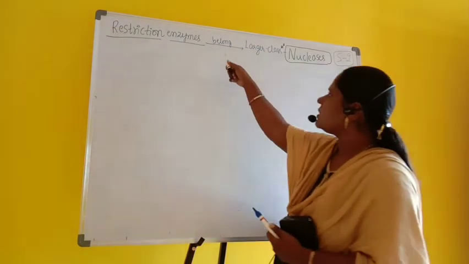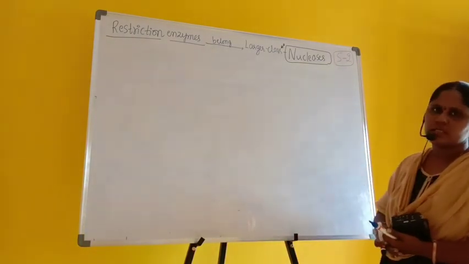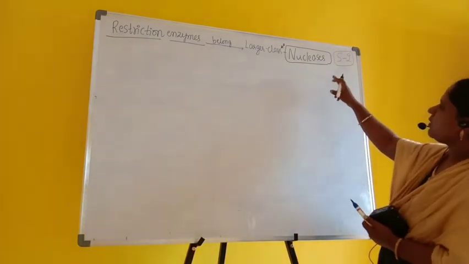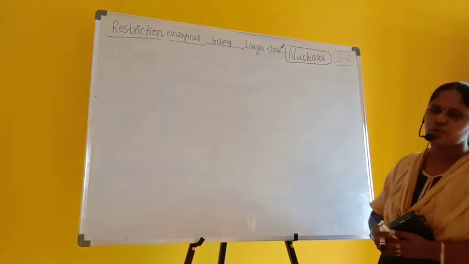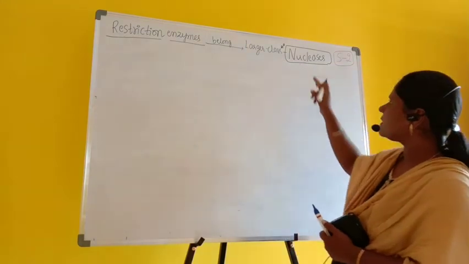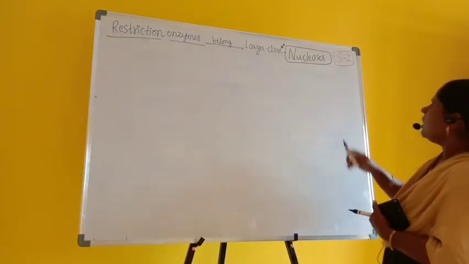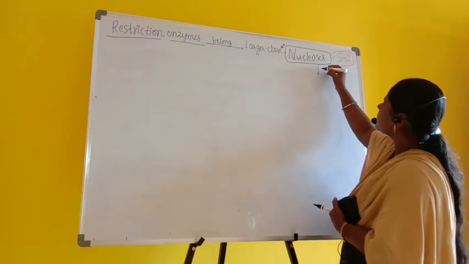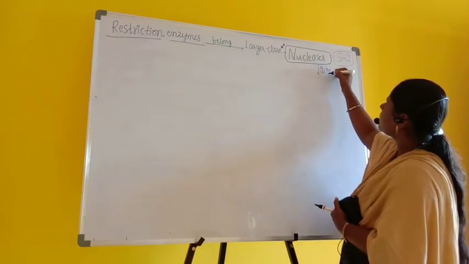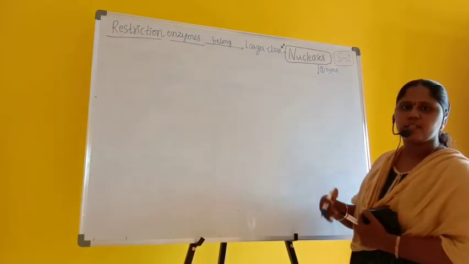Now these restriction enzymes belong to a larger class called nucleases. So this is one of the large classes of enzymes, nucleases. Nucleases are generally categorized into two types.